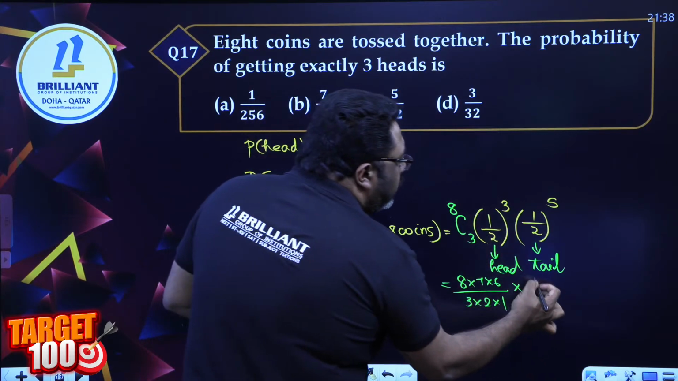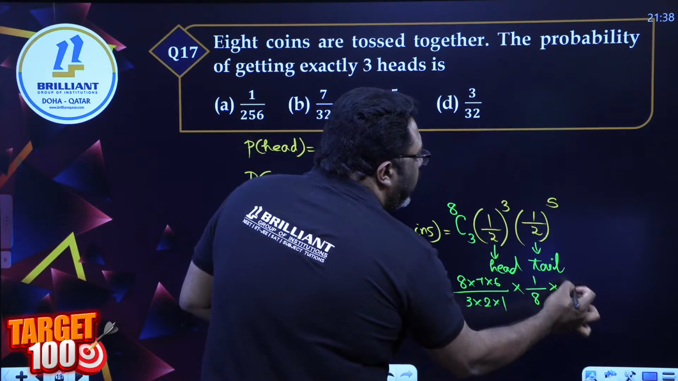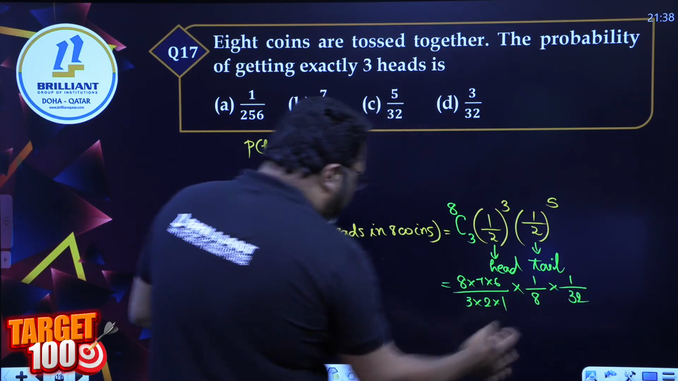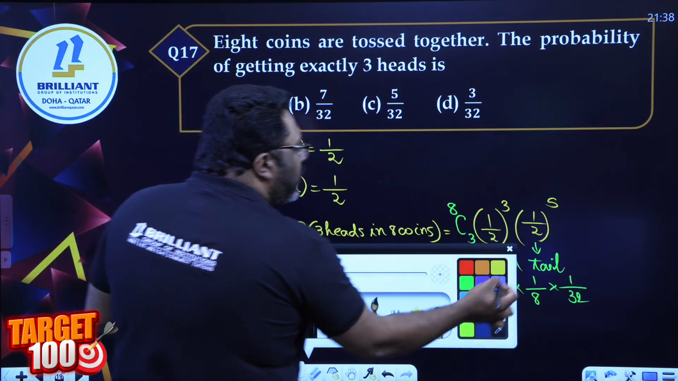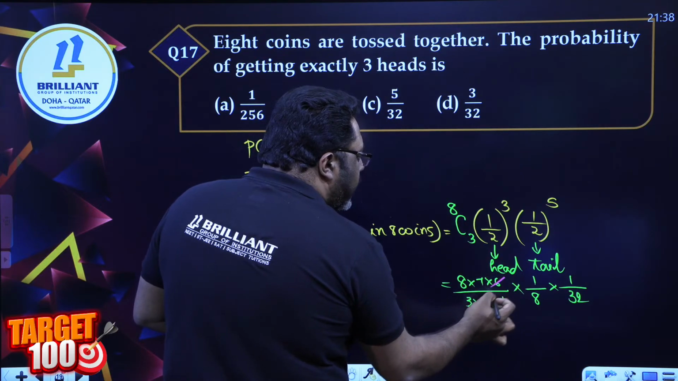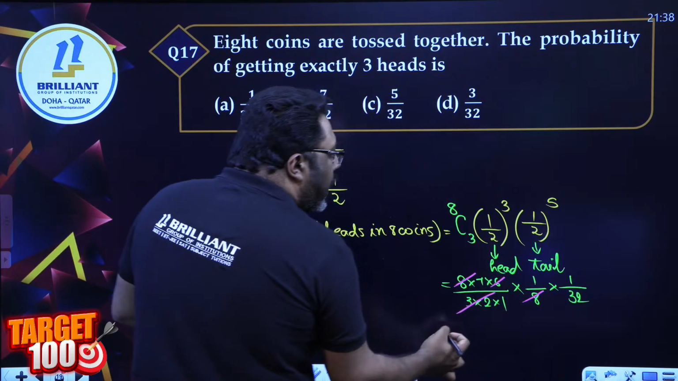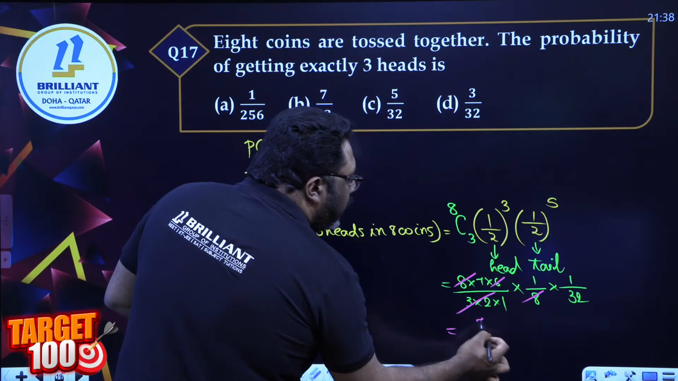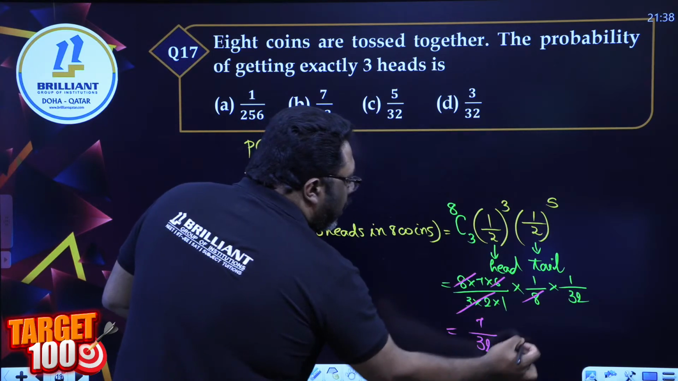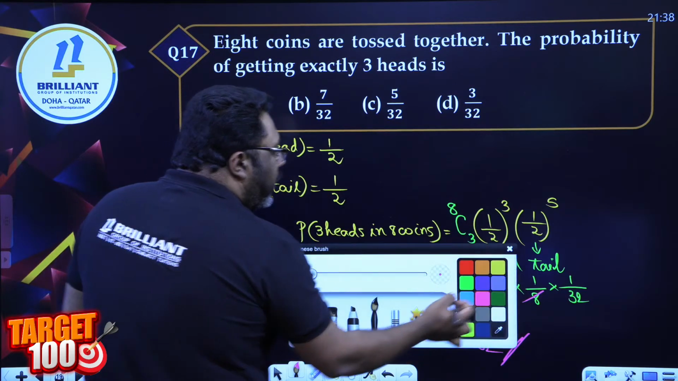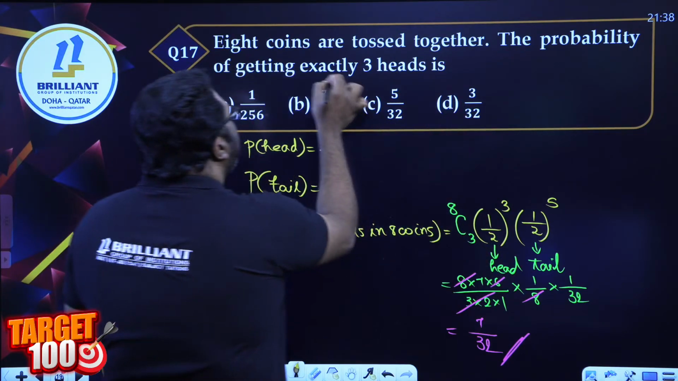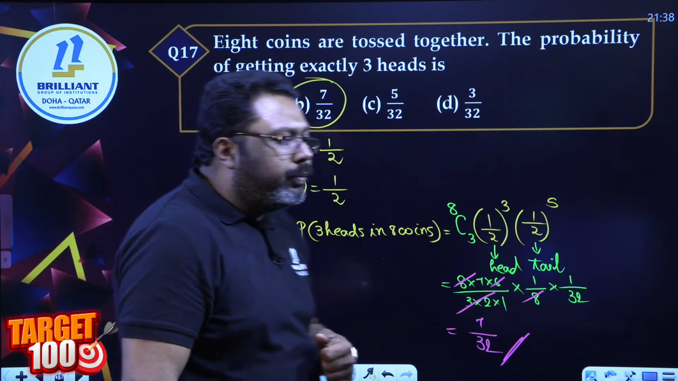1 by 2 raised to 3 is 1 by 8. 1 by 2 raised to 5 is 1 by 32. Please simplify the answer, all of you. You can see 6 and 6 go, 8 and 8 go. Answer is 7 by 32. All of you, answer 7 by 32. Option B, 7 by 32.